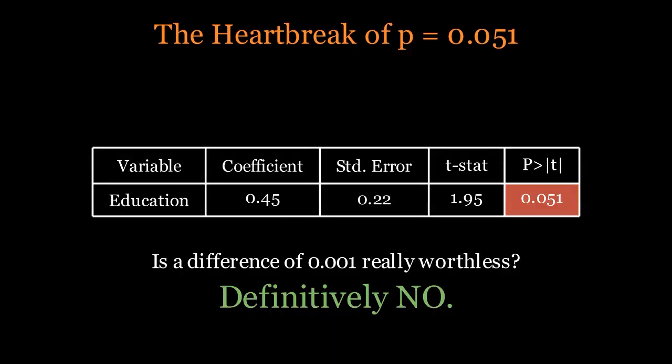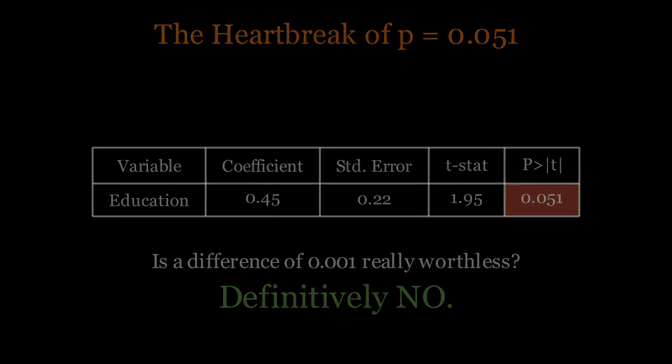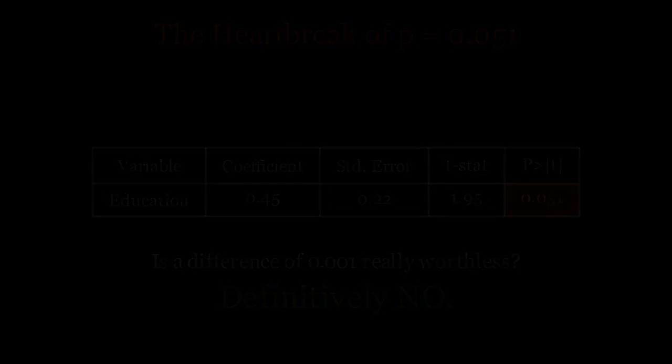In the traditional publish or perish world, this is often seen as a failure, a non-significant result. But does a difference of 0.001 really mean your research is worthless? Today, we explore why the answer is a definitive no.